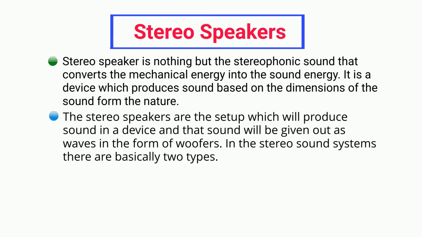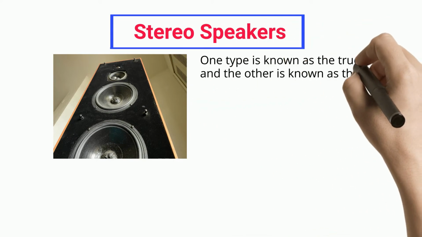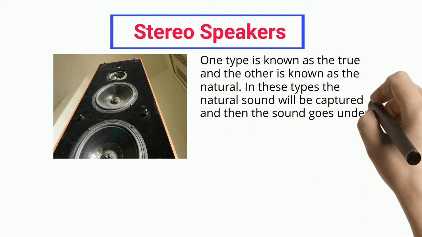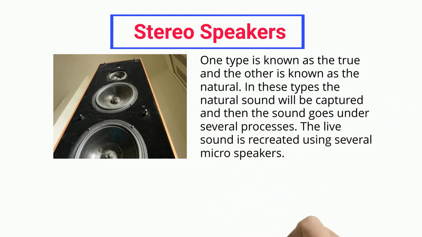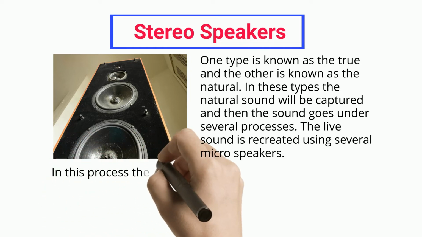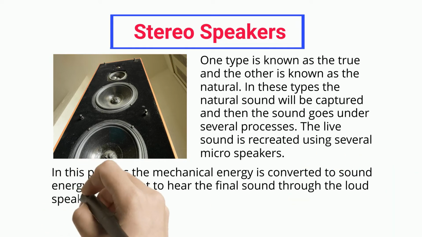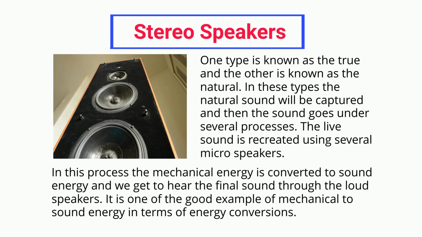In stereo sound systems there are basically two types. One type is known as the true and the other is known as the natural. In these types, the natural sound will be captured and then goes under several processes. The live sound is recreated using several microspeakers. In this process, the mechanical energy is converted to sound energy and we get to hear the final sound through the loudspeakers. It is one of the good examples of mechanical to sound energy in terms of energy conversions.